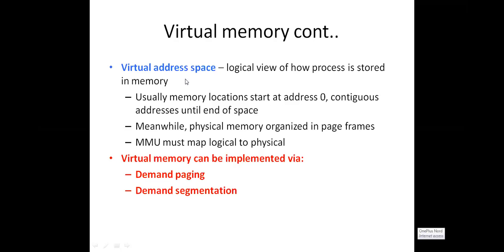Virtual address space is nothing but a logical view of how a process is stored in the main memory. The user thinks that the entire program is in the main memory. That is the reason why it is executed by the CPU. But in the real case, your entire program is not in the main memory. So that is the reason why it is virtual or logical. The logical view of how a process is stored in memory is called the virtual address space.